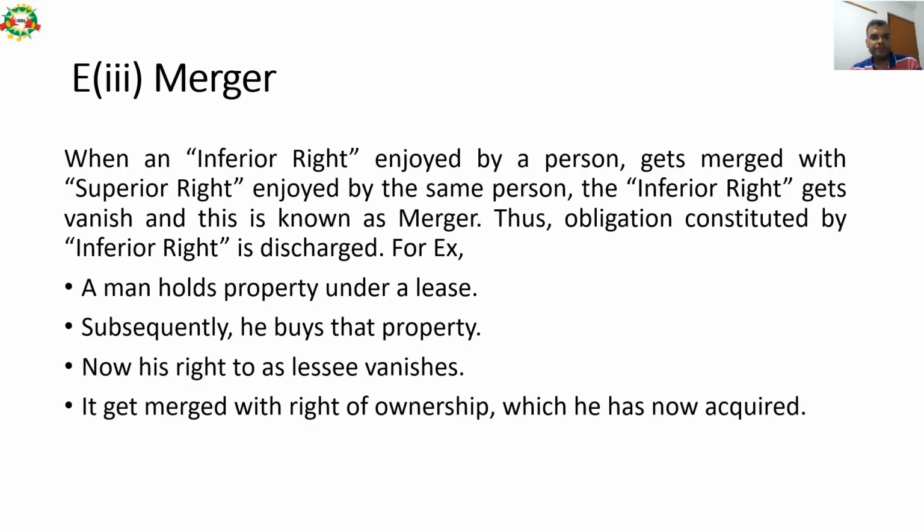Merger. When an inferior right enjoyed by a person gets merged with a superior right enjoyed by the same person, the inferior right vanishes, and this is known as merger. Thus, the obligation constituted by the inferior right is discharged. For example, a man holds property under lease. Subsequently, he buys the property. Now, his right as a lessee vanishes because it gets merged with the right of ownership which he has now acquired.